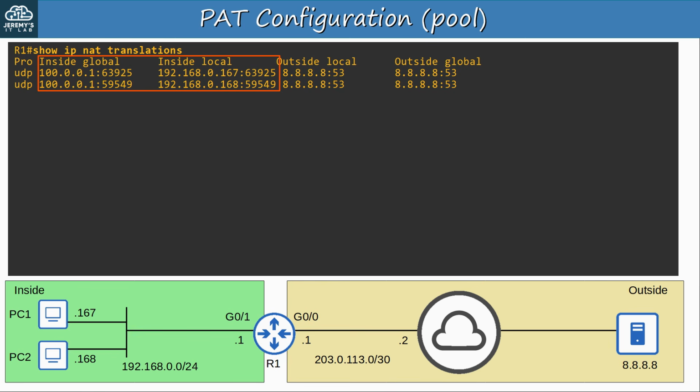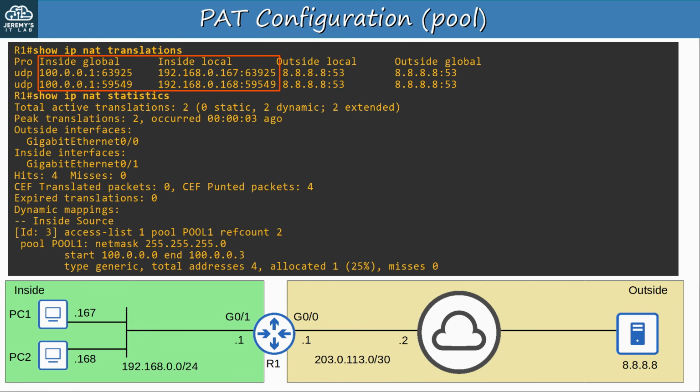As you can see, both 192.168.0.167 and .168 are using 100.0.0.1. They both selected different source port numbers, so R1 didn't need to translate the port numbers. It will use port number 63925 to track the communication flow between PC1 and 8.8.8.8, and it will use port number 59549 to track the communication flow between PC2 and 8.8.8.8.